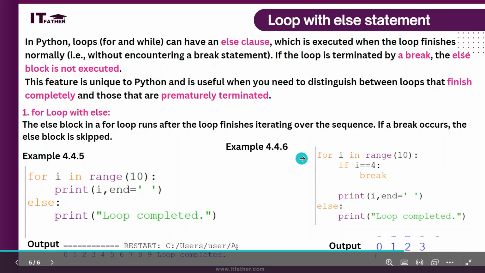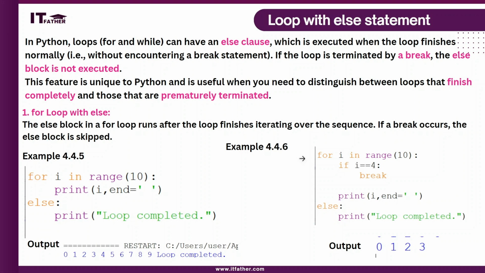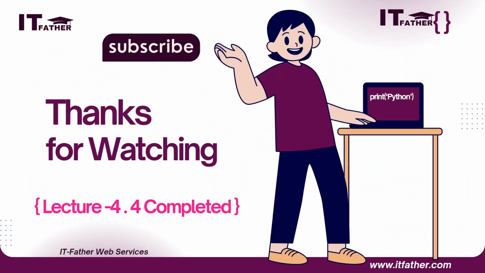This is a very unique feature of Python, making Python very useful when we have to check whether the loop terminated properly or some other cause happened. Thank you for watching the video.